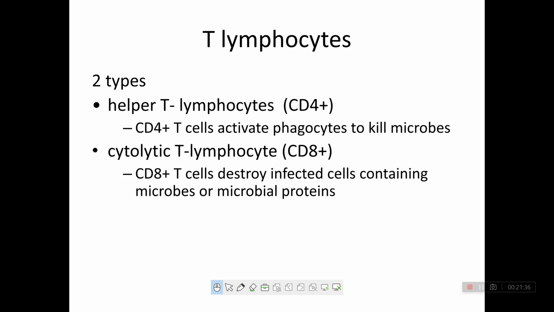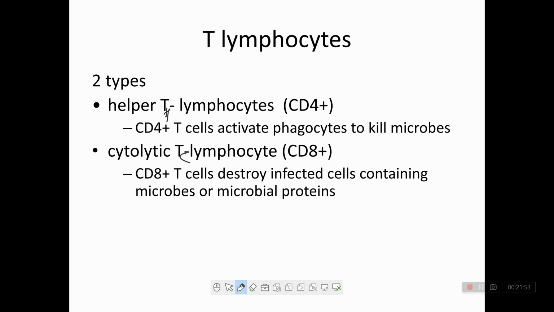T lymphocytes are of two types. Already I told you. That is T helper cell, TH, and T cytotoxic cell, that is TC.